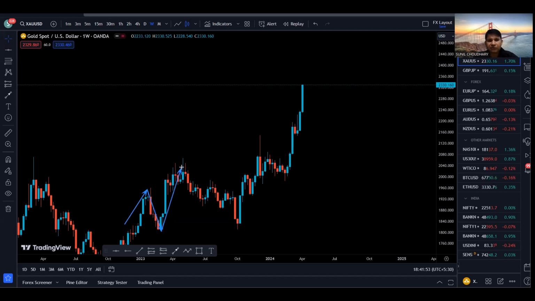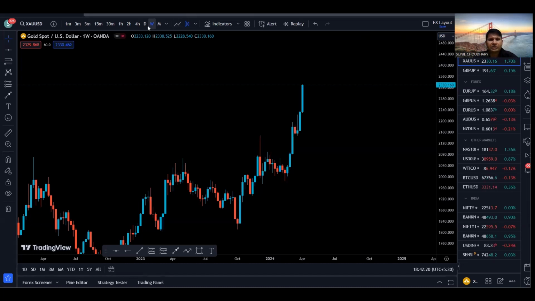We broke the previous high and created a new high. After that, price came down and created a low, which is higher than the previous low. So we are creating higher highs, and again we broke the previous high and created a new high, then a higher low, and we broke the previous high and created a new high. So now there is a very high probability price is going to come down to make a pullback, and then continue this bullish momentum to the upside. That is what I see on the weekly time frame.